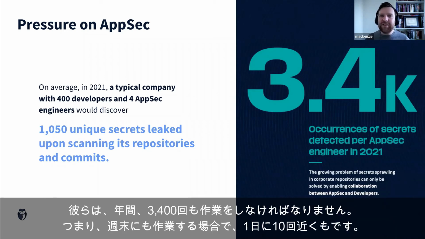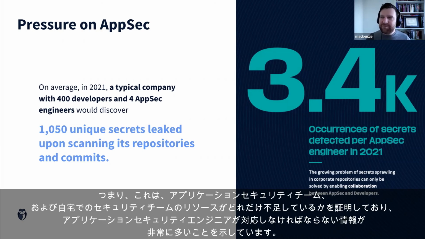So they have to do this 3,400 times a year, which is nearly 10 times a day if you work on weekends. So this proves just how under-resourced we are in our application security teams and our security teams as a whole.